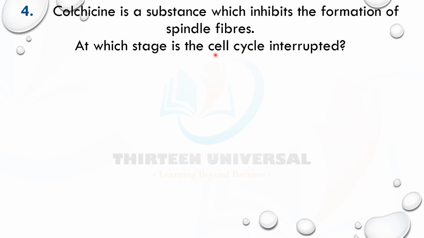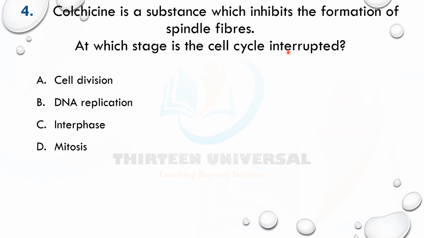At which stage is this cell cycle interrupted? So at which stage is the spindle formed? Cell division, DNA replication, interphase, mitosis. Look at it. Cell division is cytokinesis. Spindles are not formed here, right? DNA replication is in the S phase of interphase. Spindles are not formed here either, if you are conversant with the features. Interphase, of course, no spindle. G1, G2, spindles are not formed, but in mitosis spindles are formed, right? Starting from the late prophase where spindles start forming.